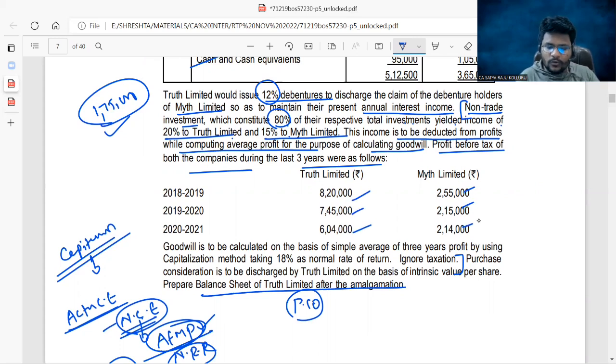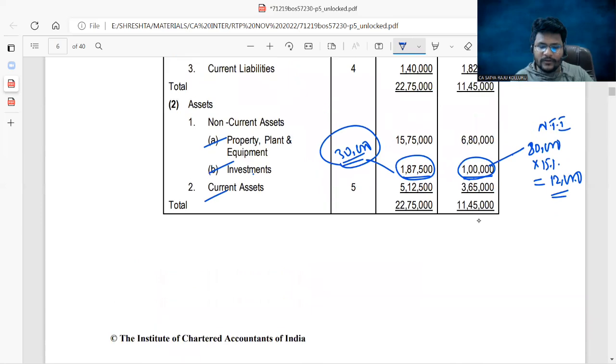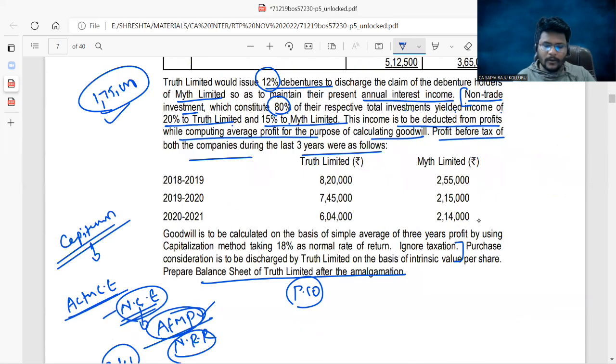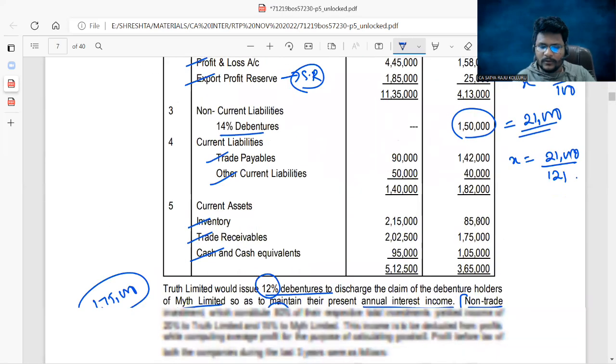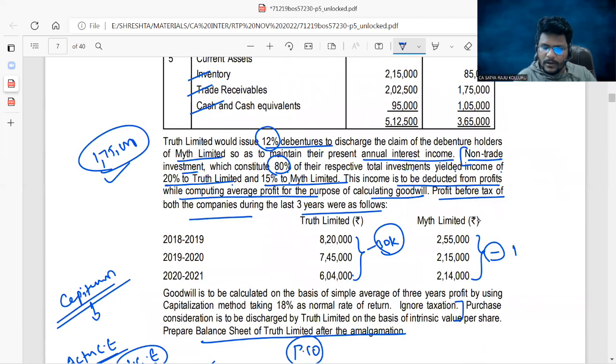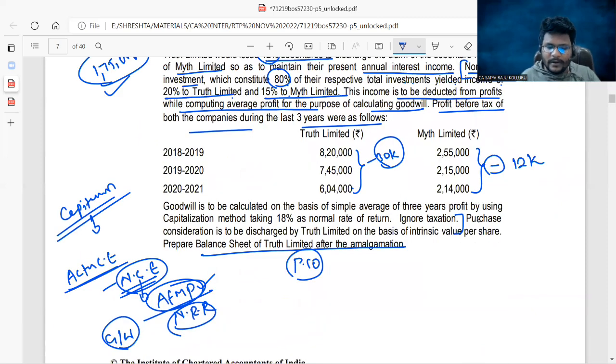Now, what you should do from here is reduce the income on non-trade investment. So in Truth Limited, income on non-trade investment, how much? 30,000. First, you can simply make it average. From there, you can reduce 30,000. Here you can simply make it average. You can reduce how much there? 12,000. Then you will get average future maintainable profit. And the normal rate of return was given, which was 18%. Then if you divide one by the other, you will get normal capital employed. If you compare that with actual capital employed, you will get the goodwill.